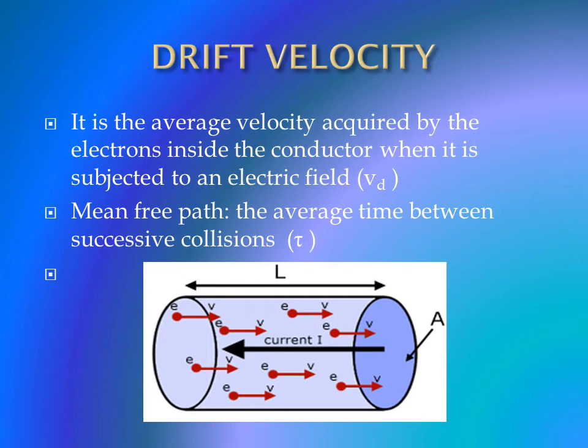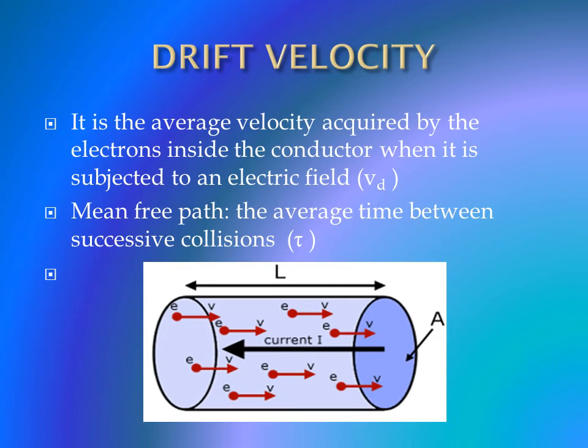Drifted means driven from the negative terminal to the positive terminal with a velocity which is known as the drift velocity. So it is the average velocity acquired by the electrons inside the conductor when it is subjected to an electric field. It is denoted as Vd.